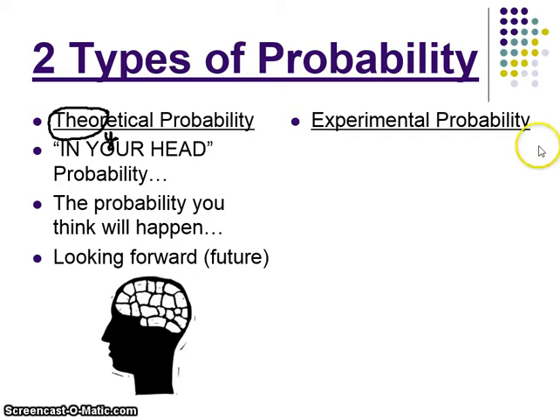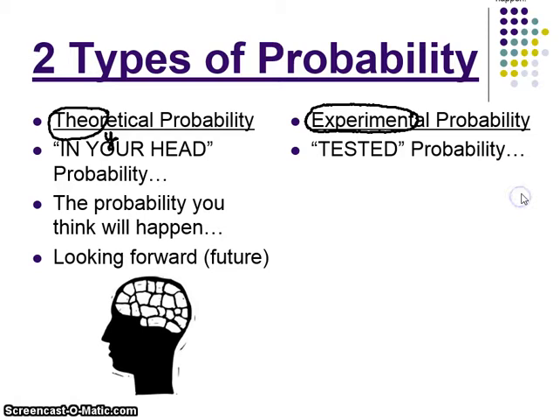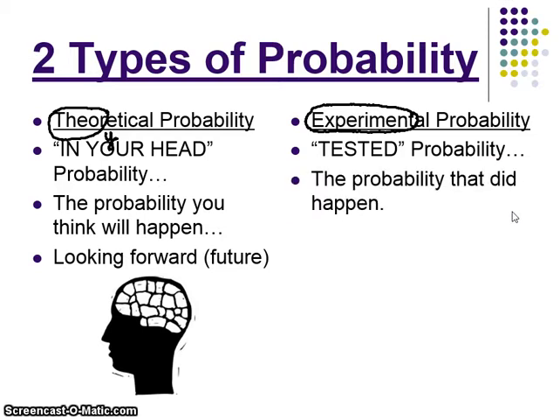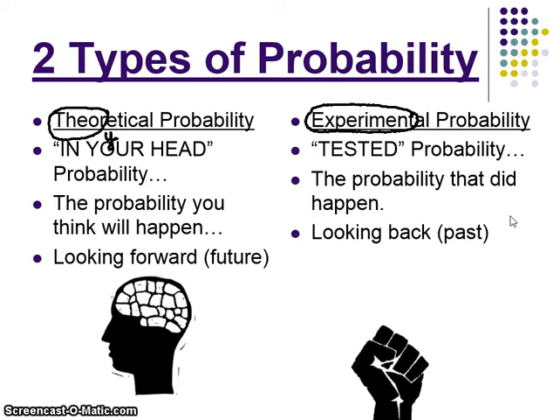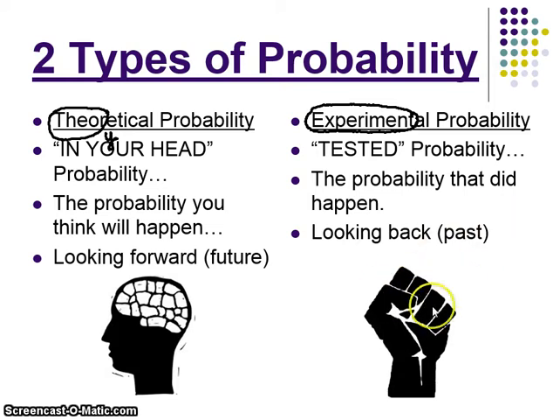Experimental probability is the opposite. If you look at the beginning of the word experimental, it contains the word experiment. And an experiment is something that you actually do. It is tested probability. It's probability that did happen. It's looking back to the past. It's not just thinking about that dice, but picking it up with your hand and actually rolling it.